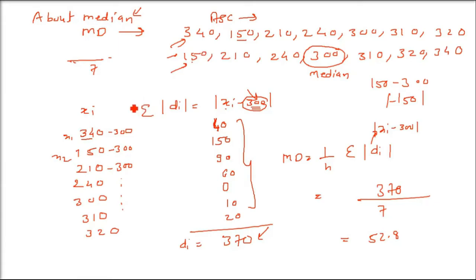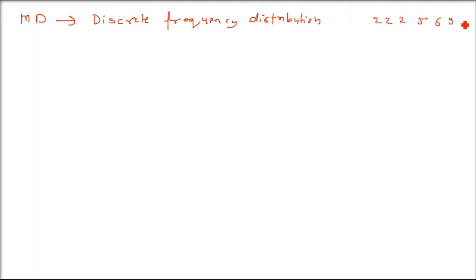But what about when you are given a discrete frequency distribution? That is, you have to find the mean deviation of a discrete frequency distribution. Now you don't have random data. Every value is given with how many times it has come, the frequency. I'll give a very small example: 2, 2, 2, 5, 6, 9, 9. So 2 is coming 3 times, 9 is coming 2 times, 5 is coming 1 time, 6 is coming 1 time.